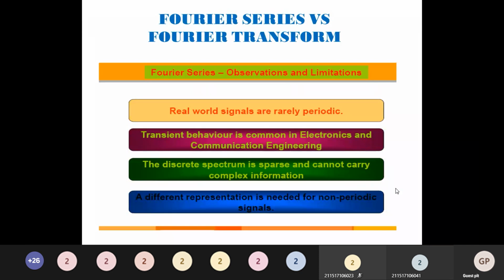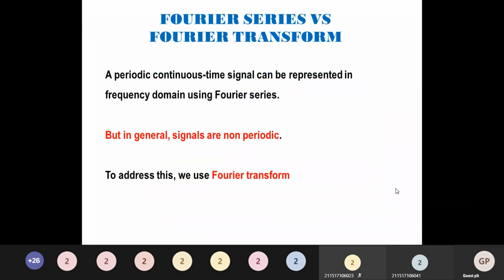To say in depth, periodic signals are represented as a sum of everlasting sinusoids or exponentials. The Fourier series method of analysis of such periodic signals is a powerful tool. However, Fourier series fails when applied to aperiodic signals. To overcome the limitations, an aperiodic signal x of t is expressed as a continuous time integral of overlapping exponentials. Such representation is called the Fourier integral, which is basically a Fourier series with the fundamental frequency tending to 0.